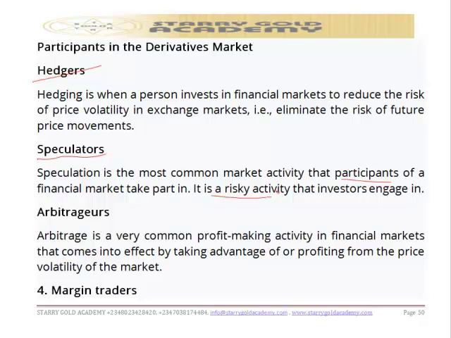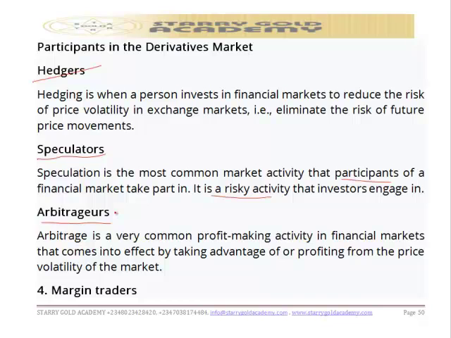That is about speculation. So a speculator tries to make much money in future by taking a bet on the market. It is like betting, like forecasting that certain things will happen in future and you take position accordingly. That's a speculator. And arbitrator, this is another derivative market participant.